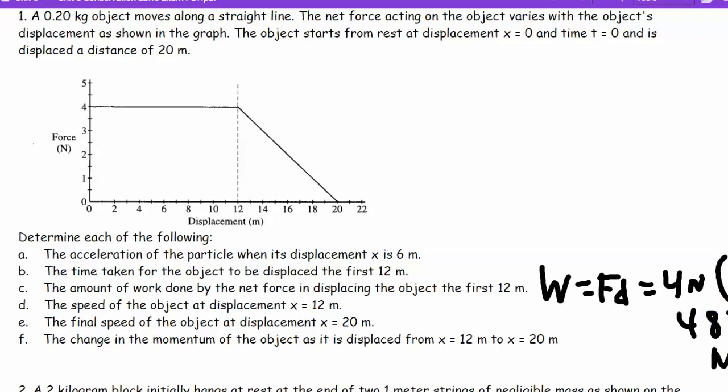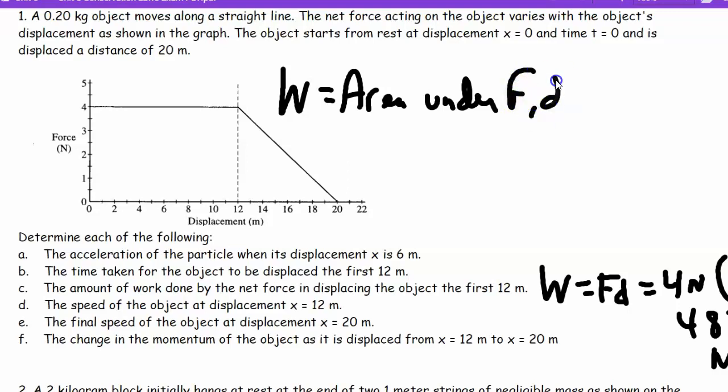I would have loved if they asked you the work for the whole time. Let's write that down. Work equals area under the F versus d plot. That's more like an AP question. They're going to ask about 5 times how to get values from a plot by using area. When the shapes aren't easy like this, don't worry, you don't have to use any calculus, but it gets shaped like a trapezoid.